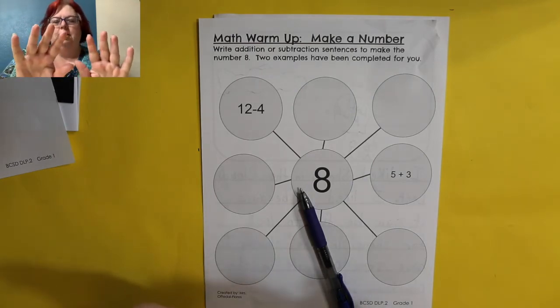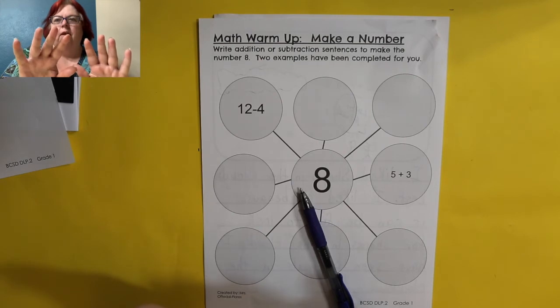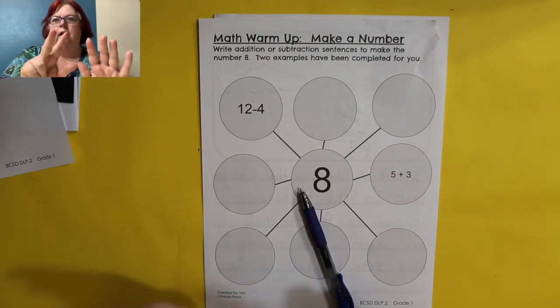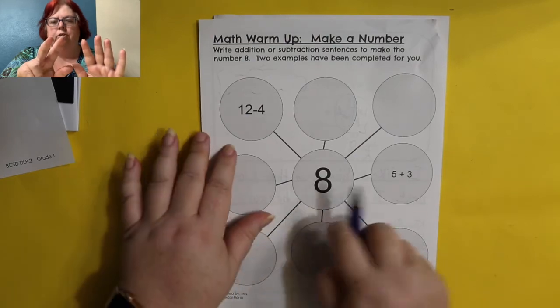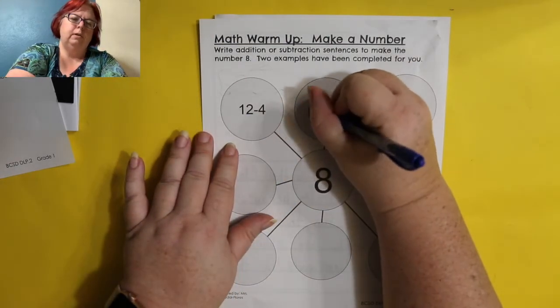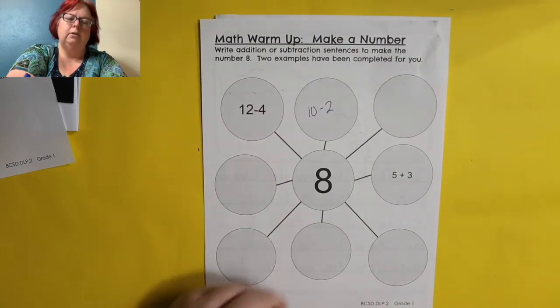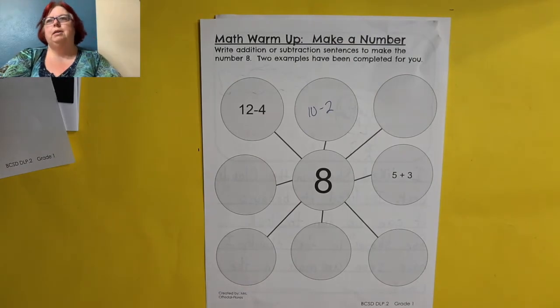So I'm going to go 10, and then we're going to go 9, 8. And how many fingers do I have up? 8. How many did I put down? 2. So I'm going to do 10 minus 2. So 10 minus 2 equals 8.